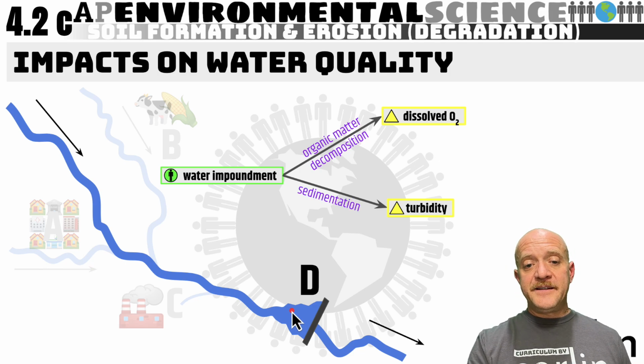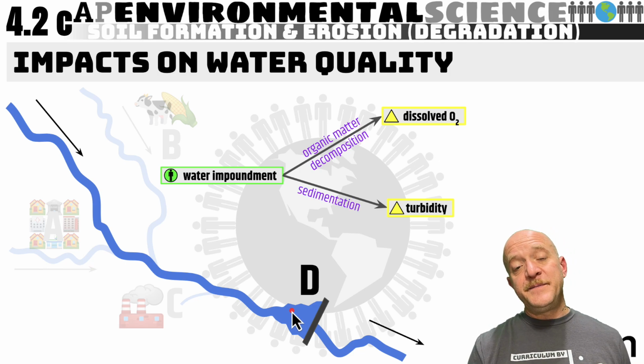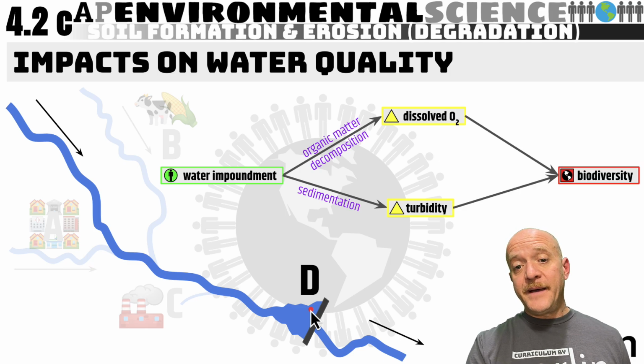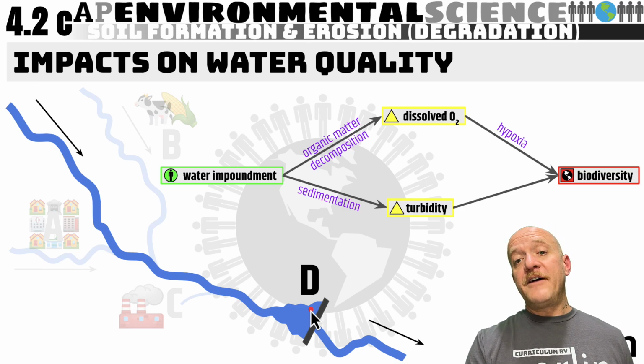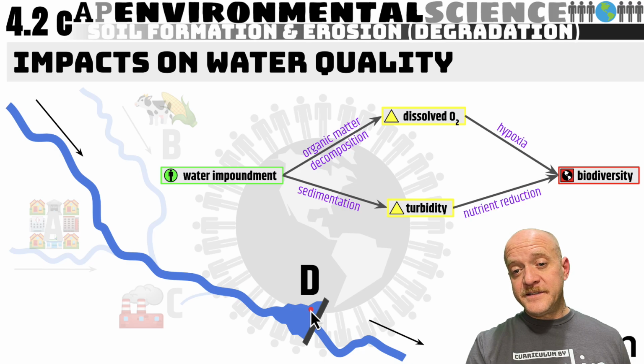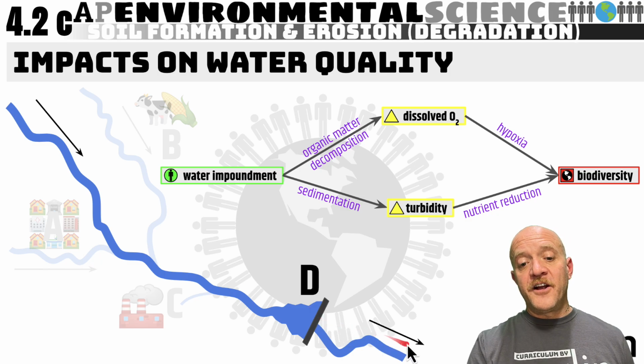Turbidity is impacted by dams because you will have sedimentation. Natural sediments that are in the water may build up behind the dam. This can lead to biodiversity loss. For the same reason, when the dissolved oxygen level is lower, you will have hypoxia. It will not be able to support as many organisms. And turbidity is going to reduce the amount of nutrients for other organisms farther downstream.